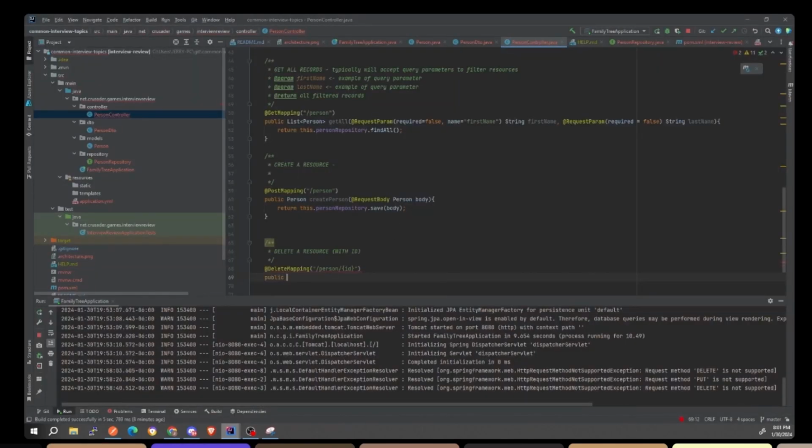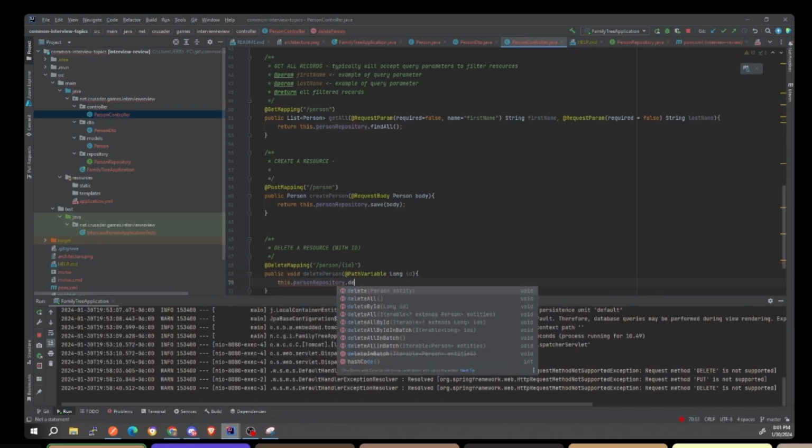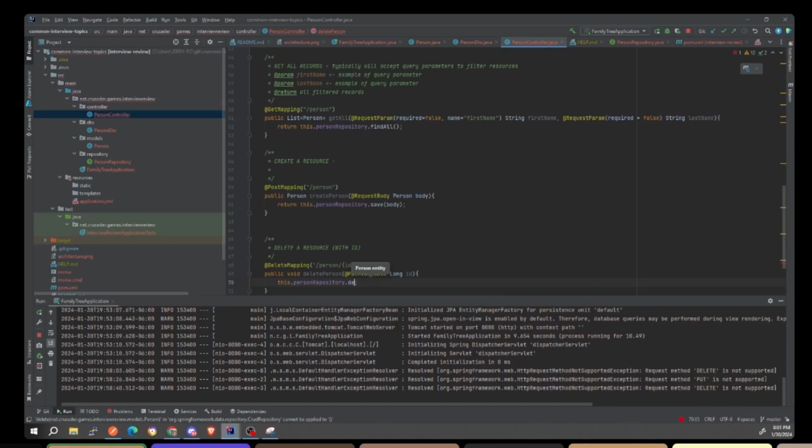So at that point, let's go to delete mapping, and then here we're going to go to public. You can return the person which was deleted, or you can return void. It's up to you. I think it's better to return void because you want it to be idempotent, and we can talk about that in a little bit. So let's do delete person. We're going to send in a path variable, and it's going to be a long ID. And then here we're going to do this dot person repository dot delete by ID, and then we'll pass in the ID.